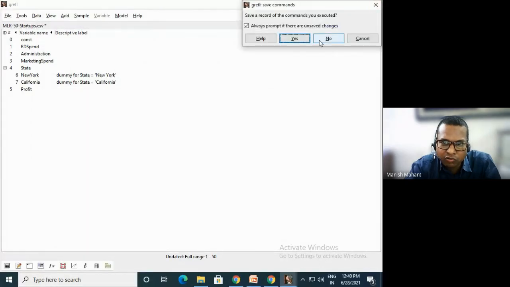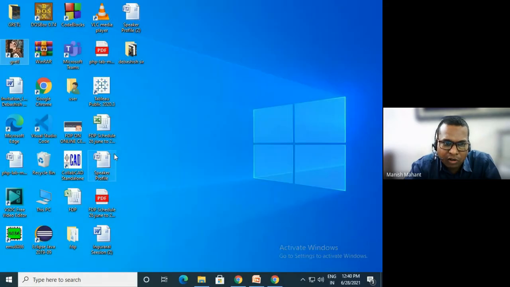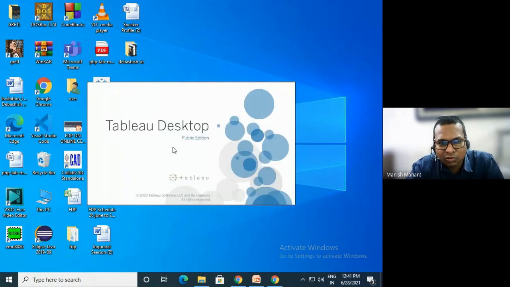For the data visualization part, I will be using this Tableau software. Tableau is very good for data science, for machine learning, and for anyone using neural networks or deep learning. I think it's taking too much time. Okay, it's started.